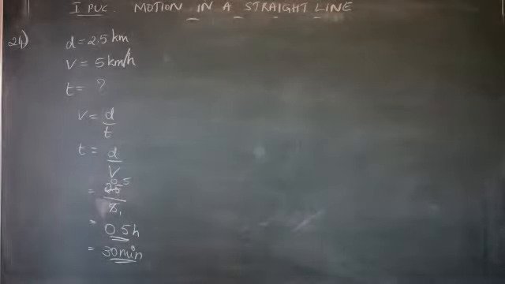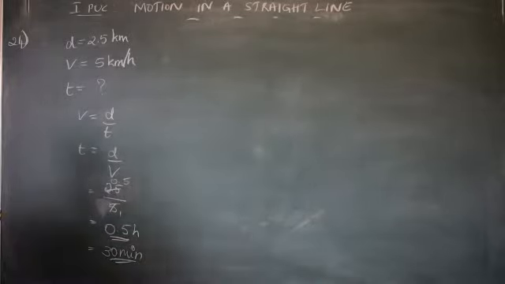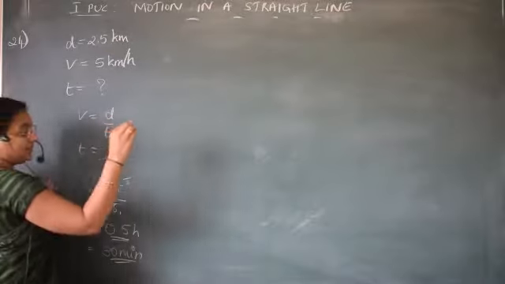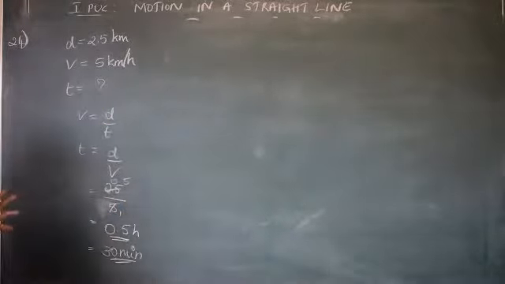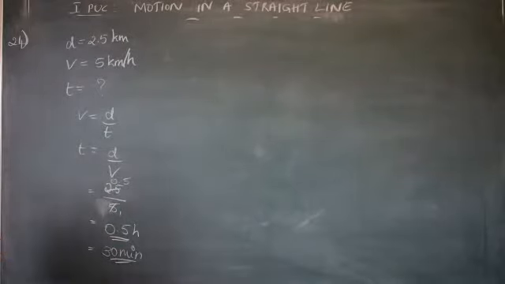The displacement, or the distance traveled, I can say, correct? So velocity is equal to displacement by time. Therefore the displacement of the person in 30 minutes is how much? 2.5 kilometers.